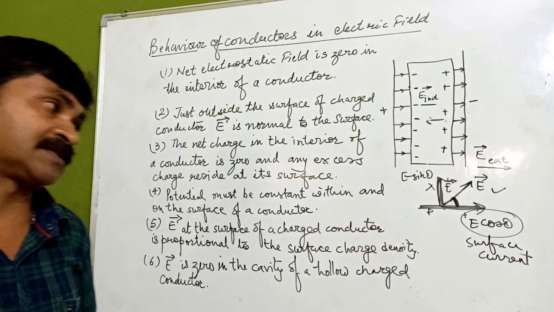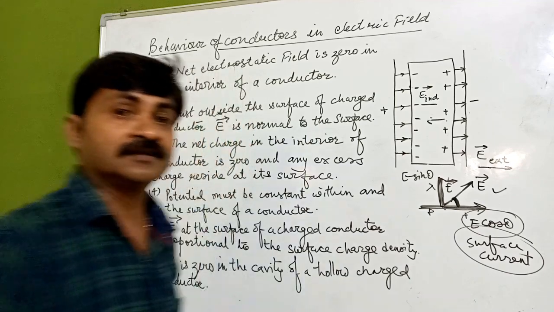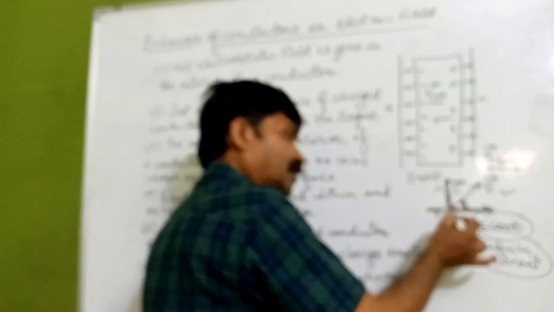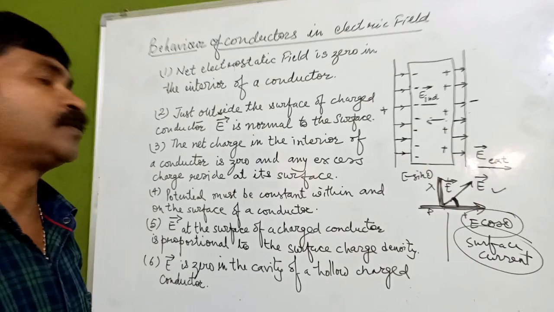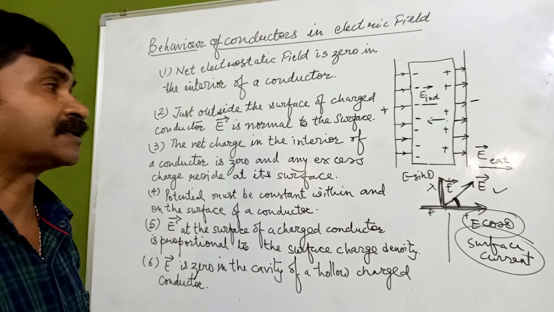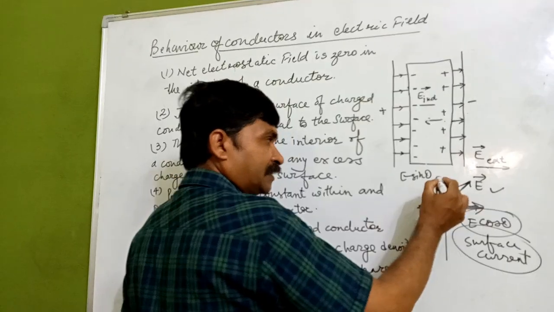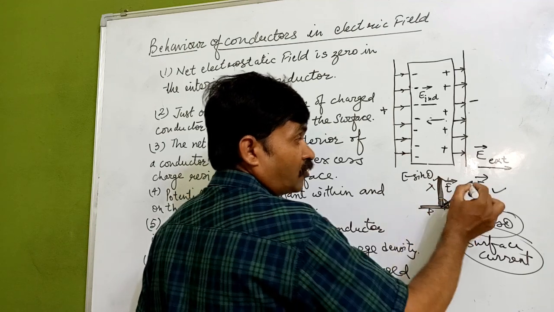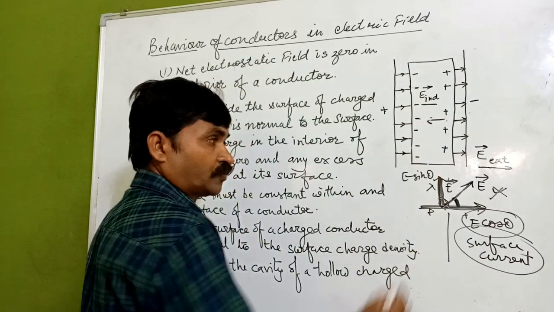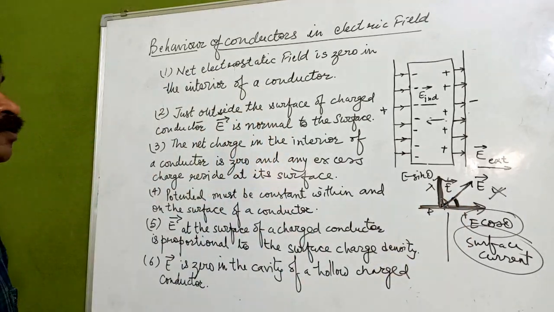It will cause a surface current. There will be the charge, and this will cause a current, that is the surface current, and in a static condition it is not possible. In a static condition it is not possible. That's why we can say the electric field will always be normal to the surface.